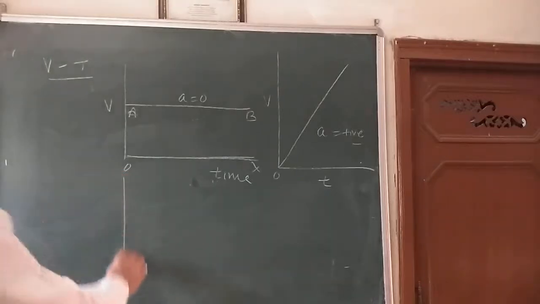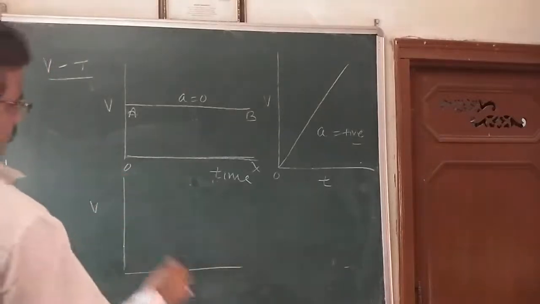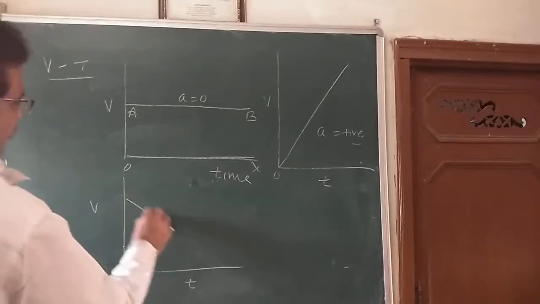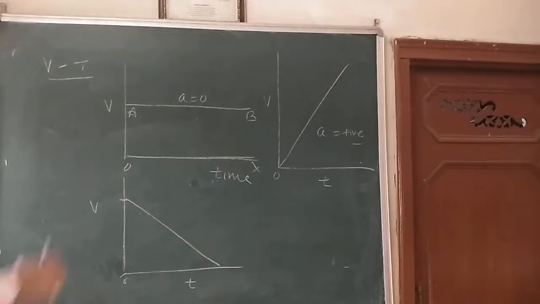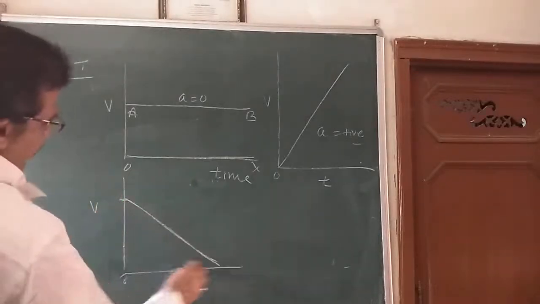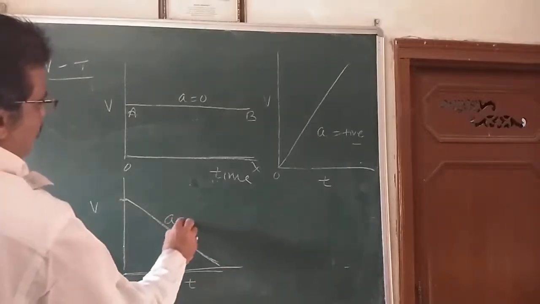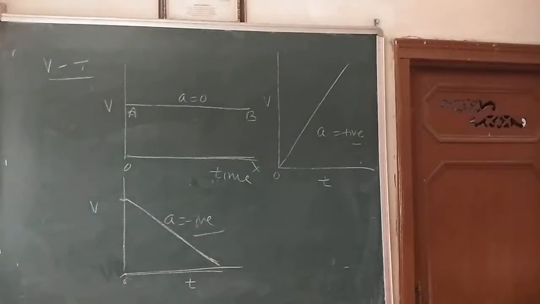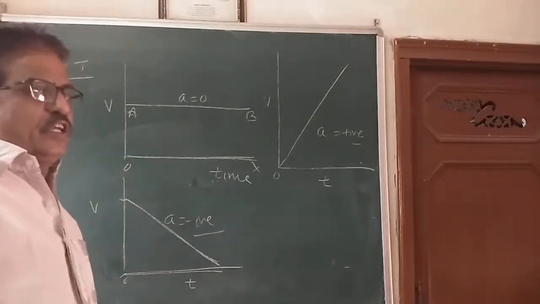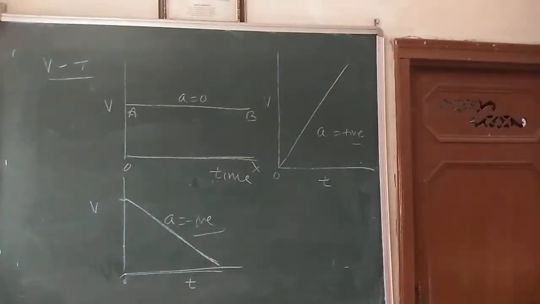If I have a graph here, velocity and time is something like this. Initial velocity is very high, very large. You can see the graph when the velocity goes on decreasing with respect to time. This type of acceleration is called negative acceleration. So these are the different graphs by which we can see what type of acceleration is there.